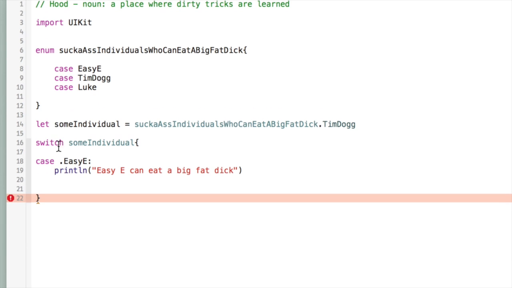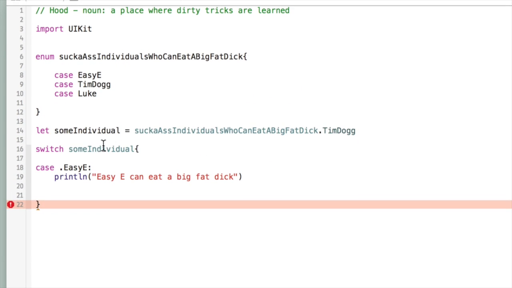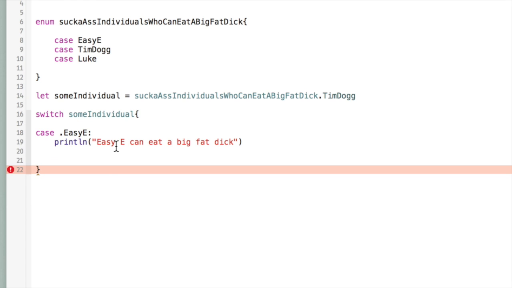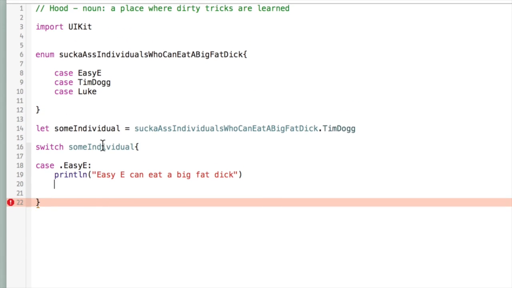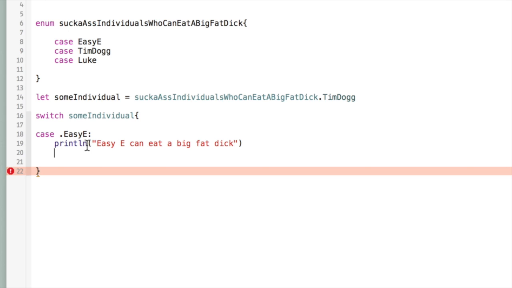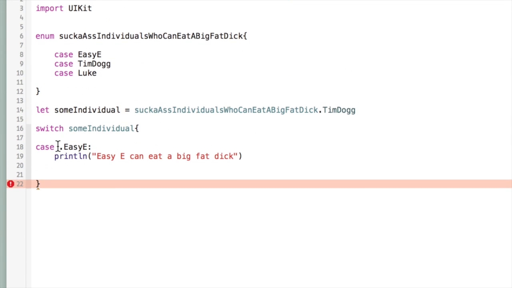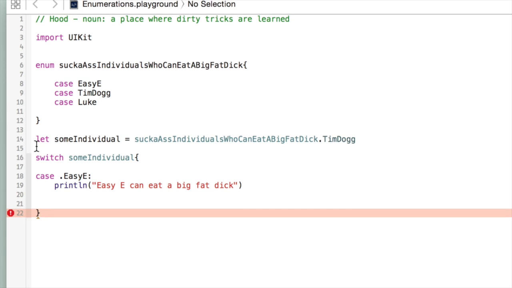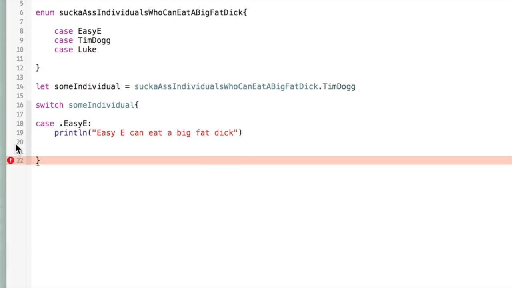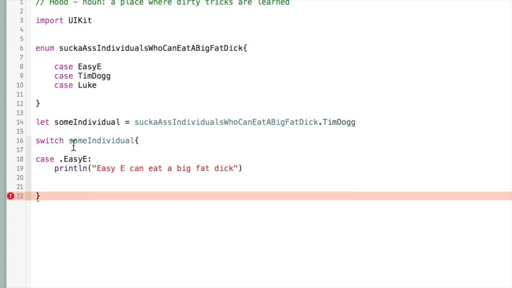It wouldn't know what to do because it's not executing any code based on something being Tim Dog. So that's a problem, and we can't compile it in Swift, but we could compile it in Objective-C.